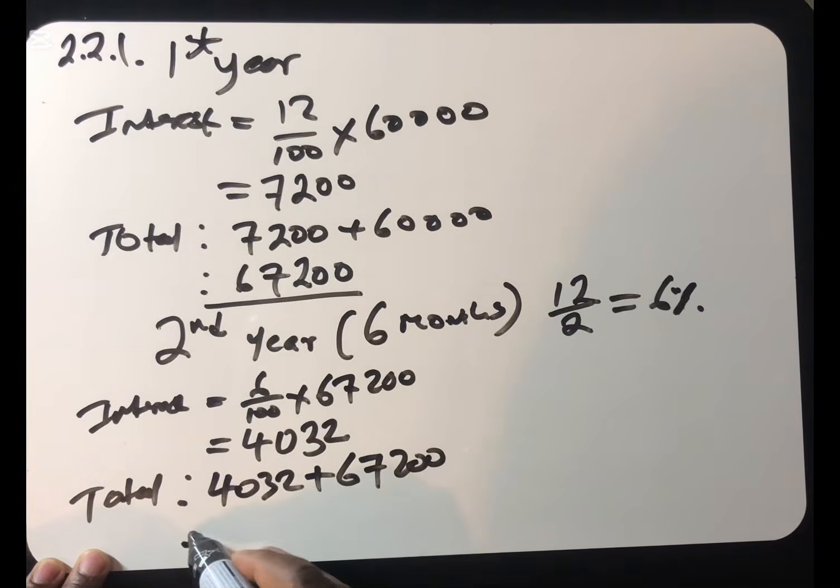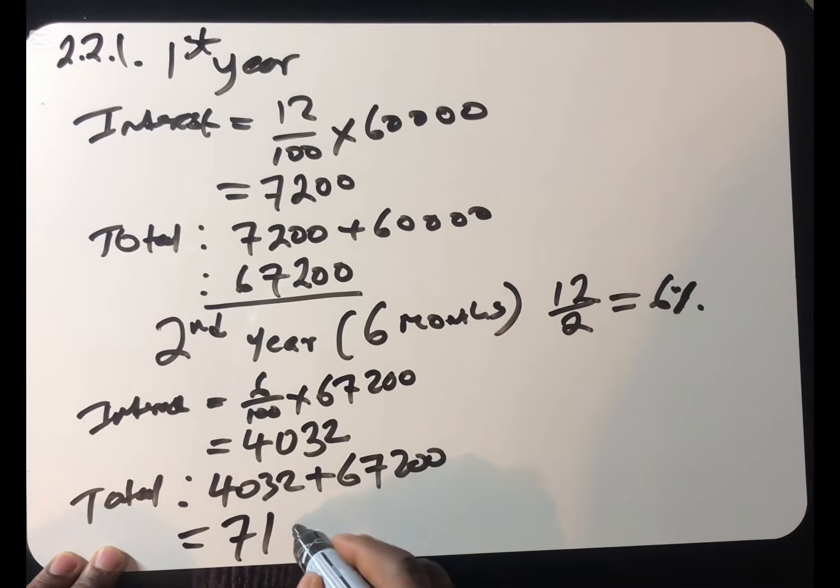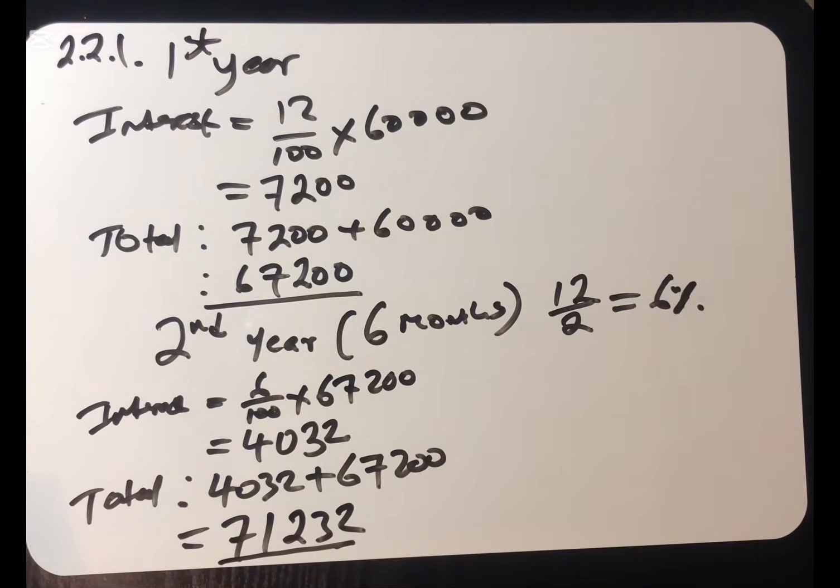Then the total amount that she will pay is going to be 4,032 plus 67,200. We can see that at the end of this period, this person will have paid how much? 71,232. Should have paid 71,232. Then let's move to the next question.